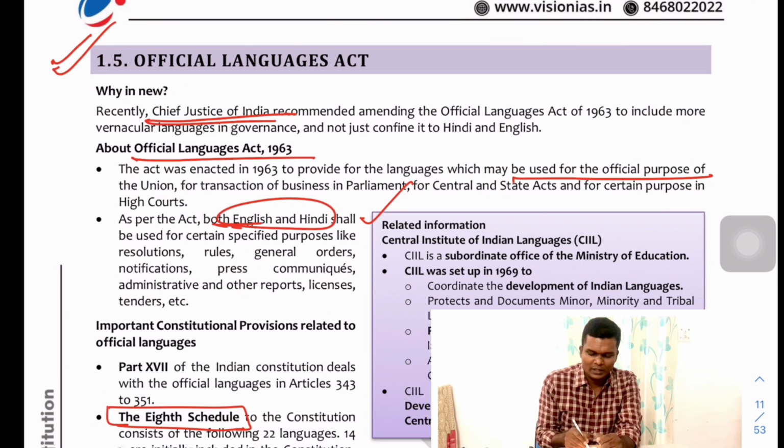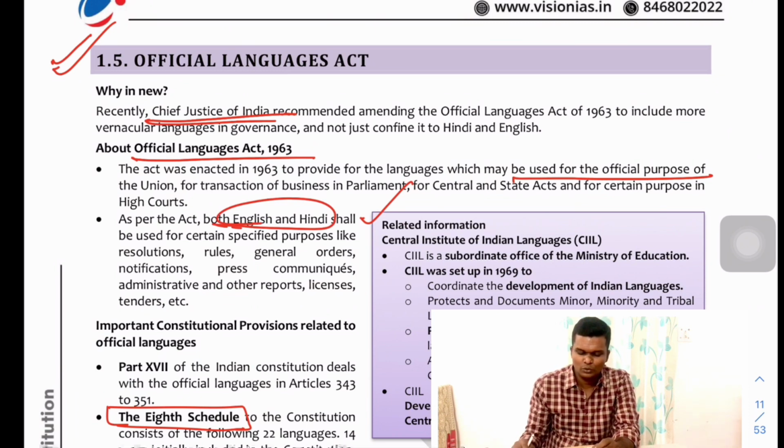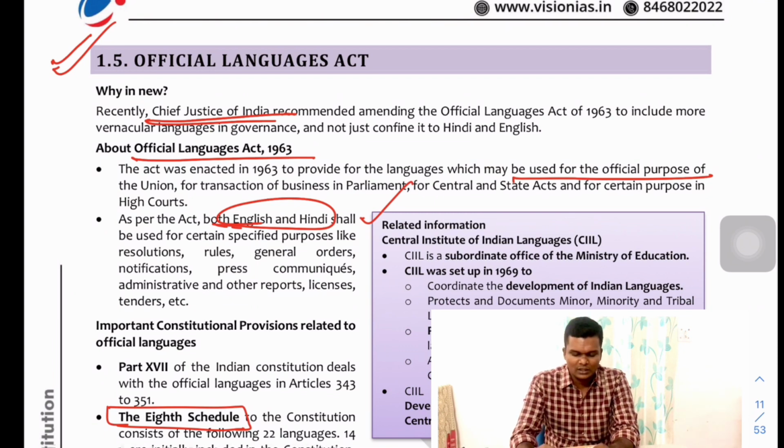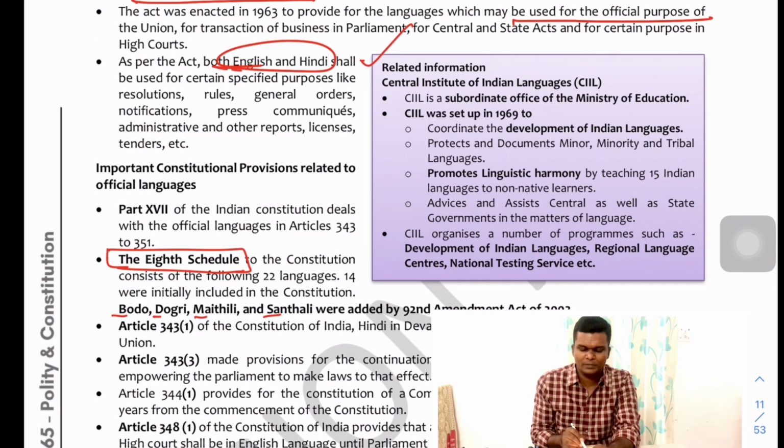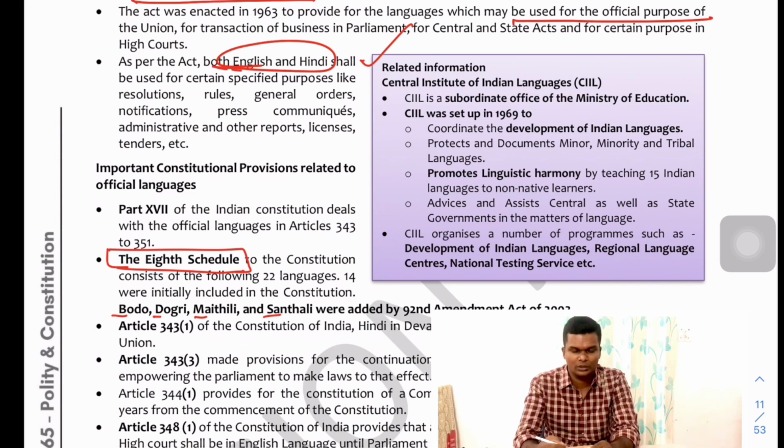So the Official Languages Act 1963 provides for the languages which can be used for official purposes. Under the Act, it has been provided that both English and Hindi shall be used for certain specified purposes, like rules, resolutions, general orders, and notifications. Fine. There are also different schedules.